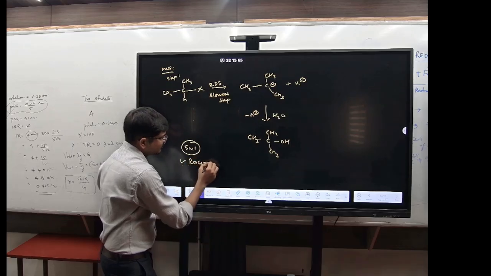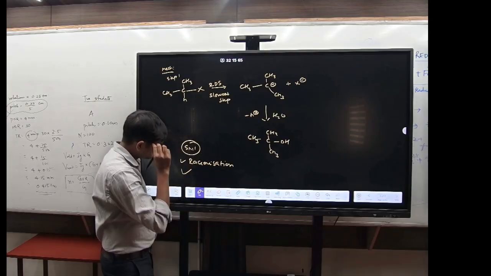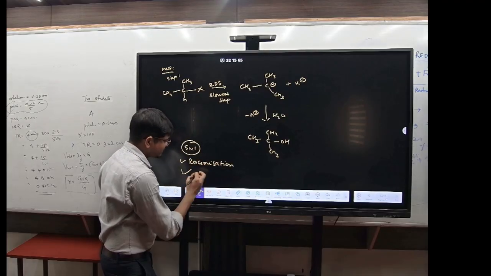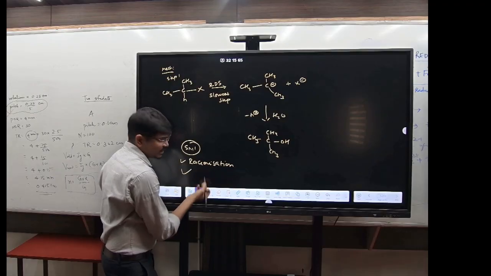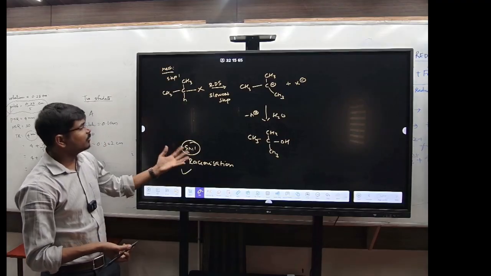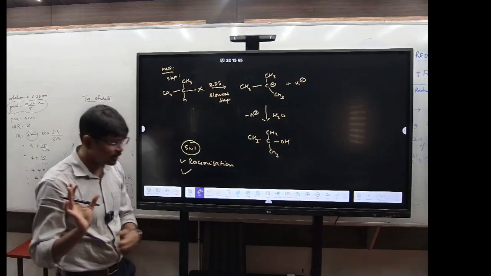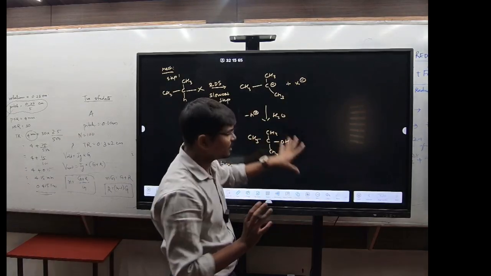And along with racemization, you have to look for the stability of the carbocation. The more stable the carbocation, the more it is favored by the SN1 mechanism. This is all about the SN1 mechanism.